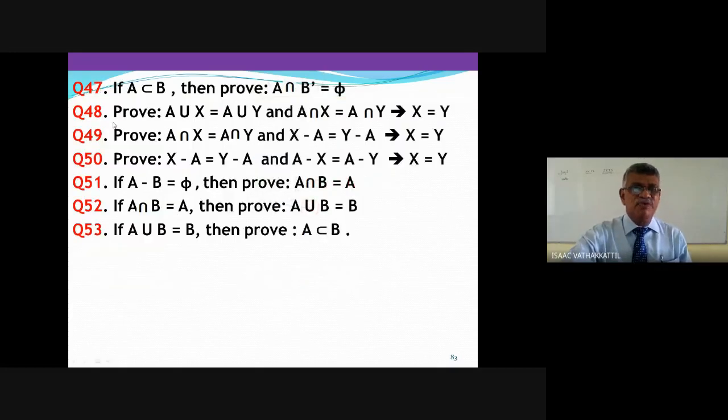Well, I am giving a few questions. One of them is the same thing I told you now: if A is a subset of B, prove that A intersection B dash is a null set. You can refer back and write, but you can try to write it yourself.